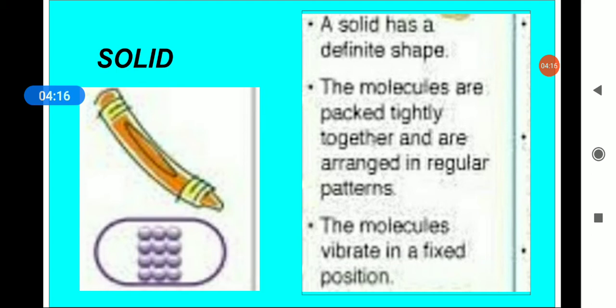So in solids, there is a strong force of attraction between the molecules, and that is why the molecules in solids are packed closely together and they cannot move. Because of this, the solid has a fixed shape and volume. Solids are hard and rigid, as you can see in the picture: pencil, rock, rubber. All these are examples of solids.